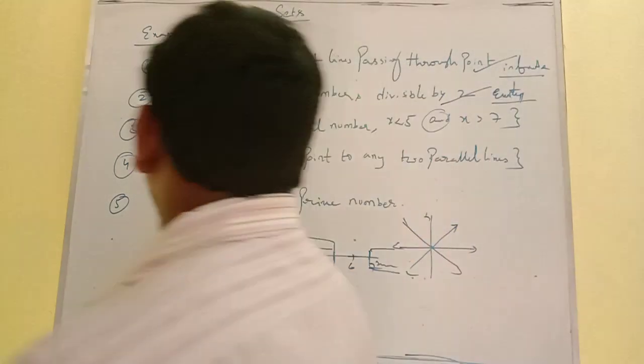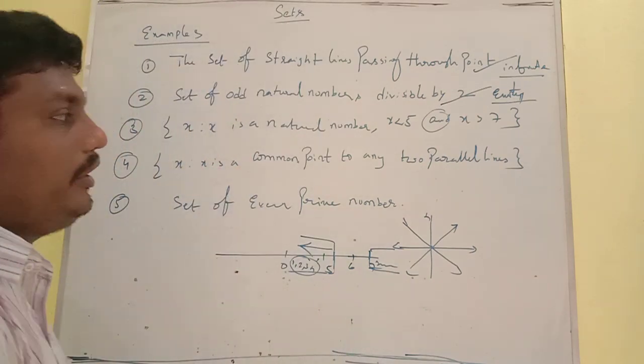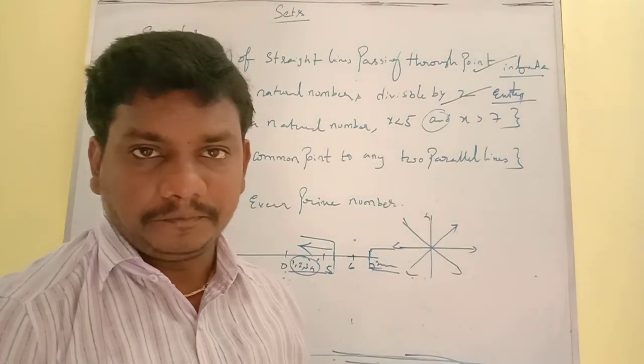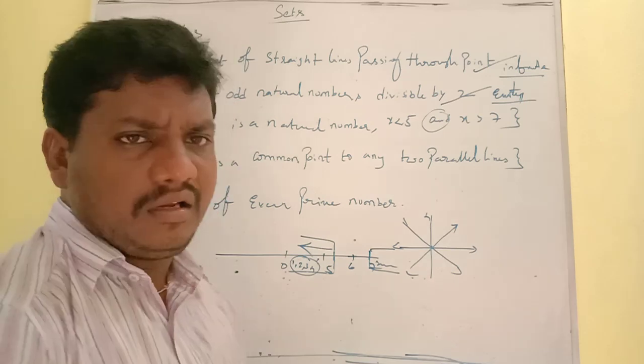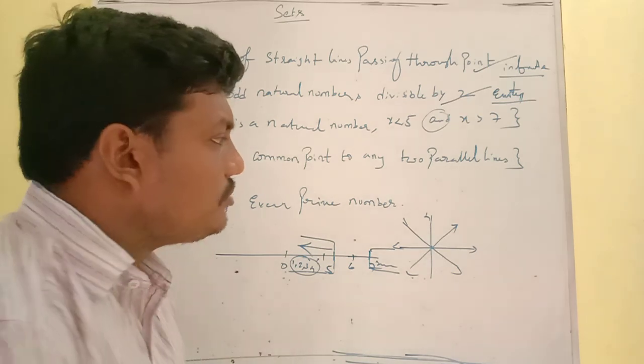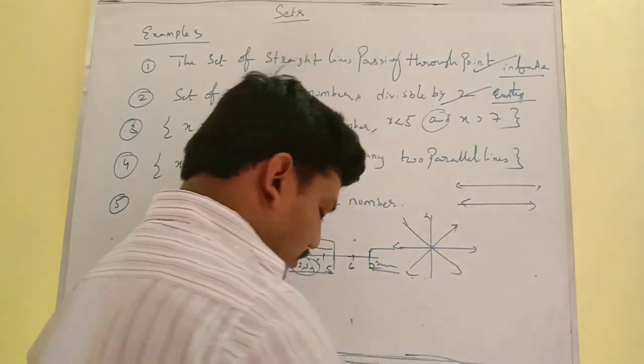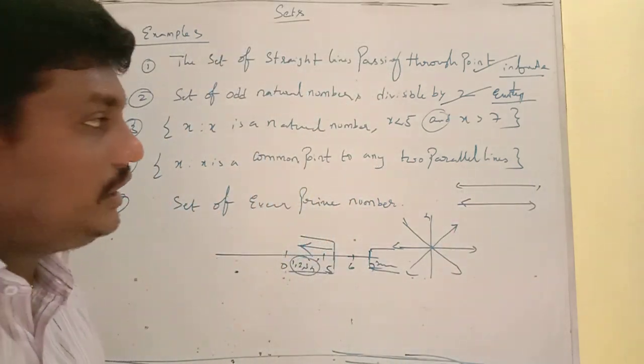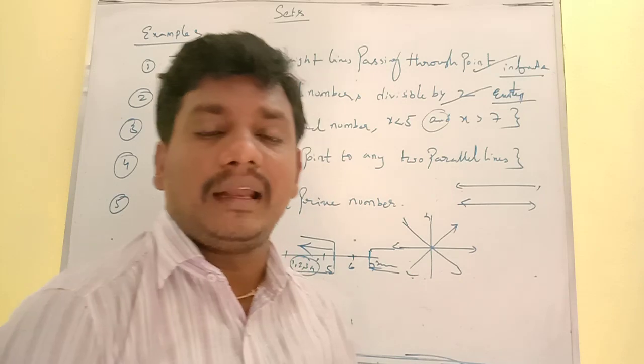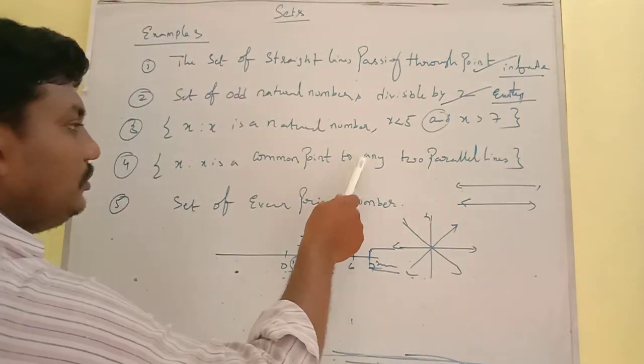Empty set. And x is a common point to any two parallel lines. Parallel lines means there is no common point. There is no intersection point for parallel lines. That means it is impossible to have a common point of parallel lines. That's the reason why it is also an empty set.